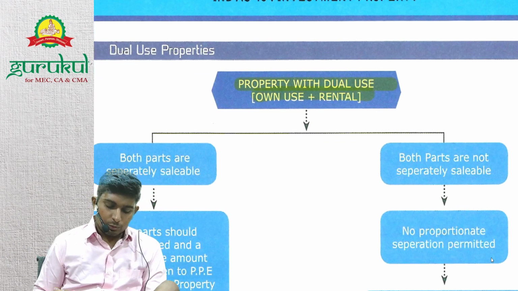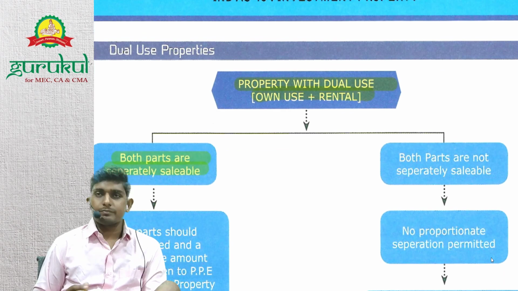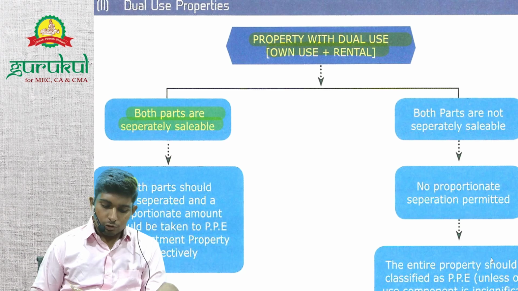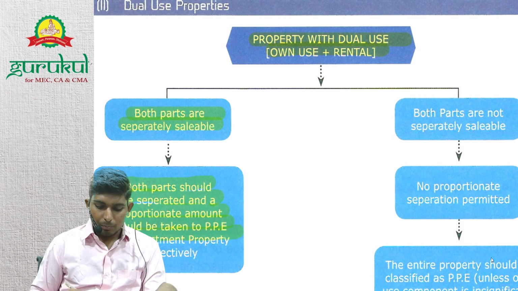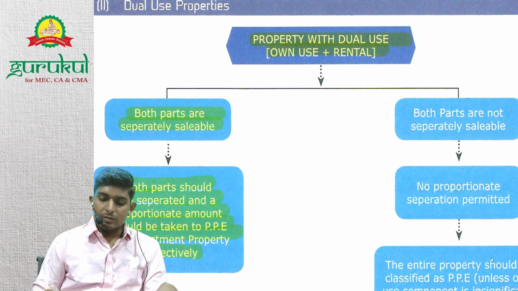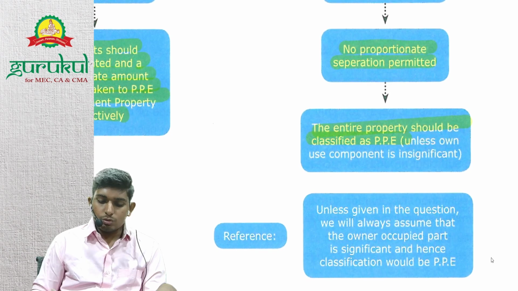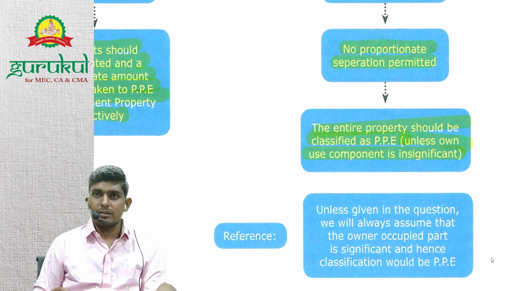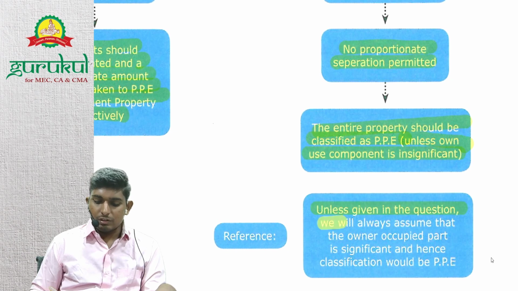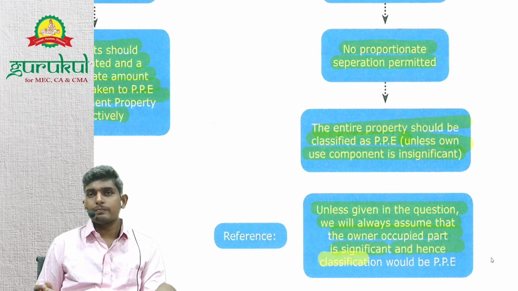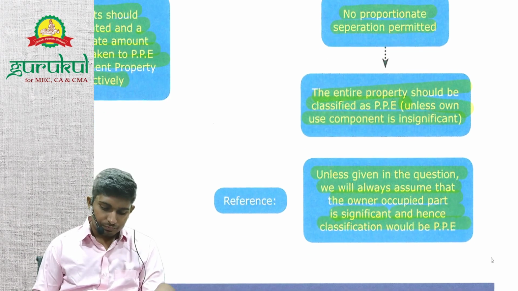Property with dual use. If both parts are separately saleable, both parts should be separated and the proportionate amount should be taken to PP and investment property respectively, right? If both parts are not separately saleable, no proportionate separation is permitted. The entire property should be recorded as PP unless the own use component is insignificant. Unless given in the question, we will assume that the owner occupied part is significant and hence the classification would be PP. Understood?